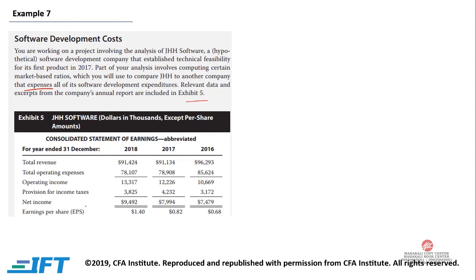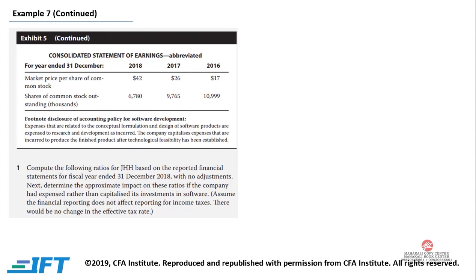Now, this is a financial statement. Your revenue is 91,424 and net income is 9,492. Income tax is 3,825. So the tax rate in 2018 would be 3,825 divided by 13,317, which is approximately equal to 28.72%. Now, the first thing we need to do is compute the following ratios on the reported financial statement for the fiscal year with no adjustment for 2018.